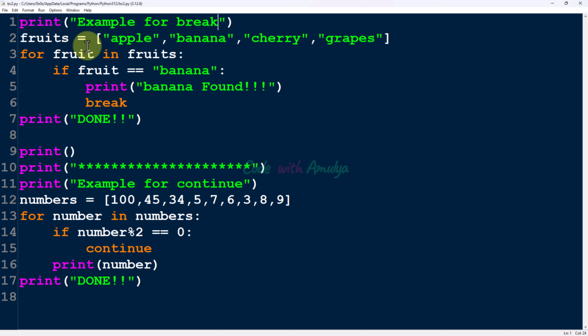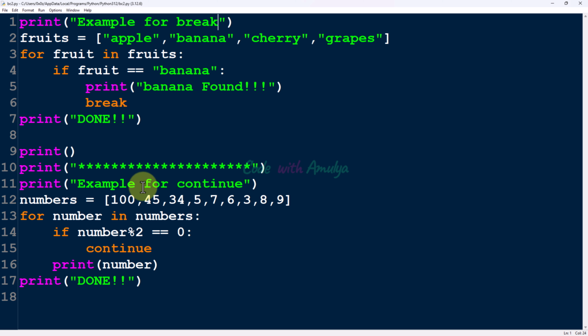Here we have a list called fruits. Apple, banana, cherry and grapes are the elements of this list. Next we'll use a for loop, for fruit in fruits. If fruit is banana, print banana found. Here we are searching for a fruit, that is banana. If banana is found, then print this message and execute this break. Here our aim is to find the given fruit, whether that is present in the list or not. So when I find that fruit, we'll print that message and we'll stop. So we'll use the break statement like this.